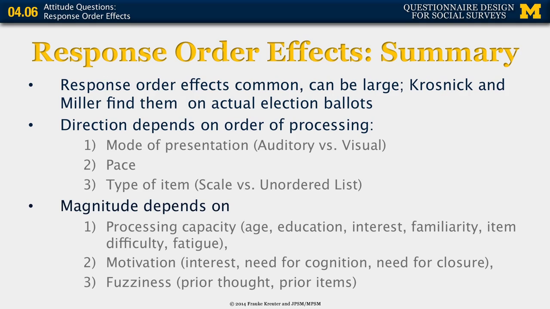And its magnitude depends on the respondent side, on processing capacity, age, education, interest in the topic, familiarity with the topic, item difficulty, fatigue, motivation in general of the respondent, and some psychological concepts like need for cognition, need for closure. Those people who show these personality traits would be more likely to go through the entire list. And fuzziness of the respondents, thinking still about prior items and prior thoughts that might occur in the questionnaire.